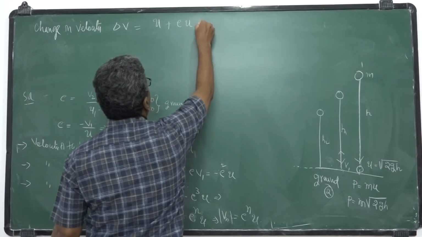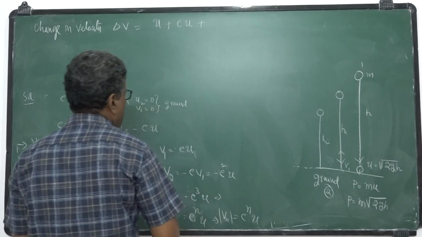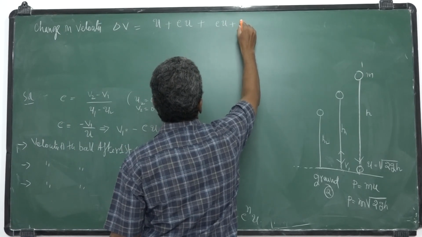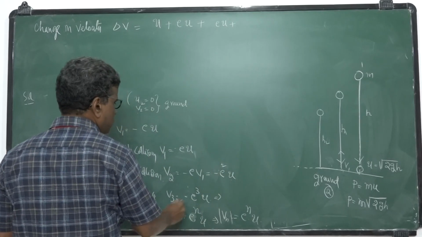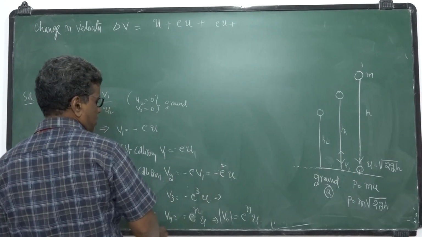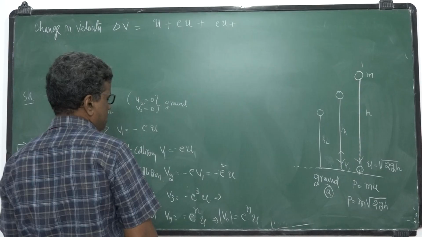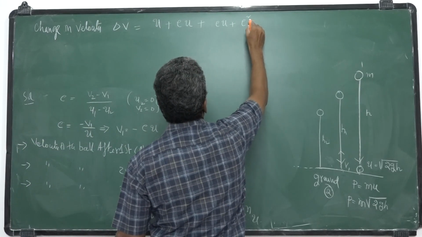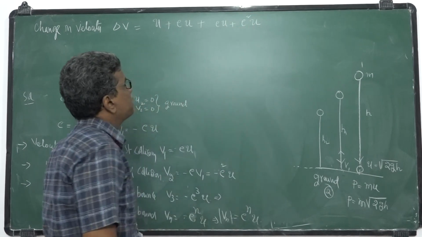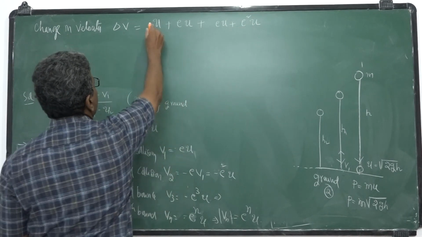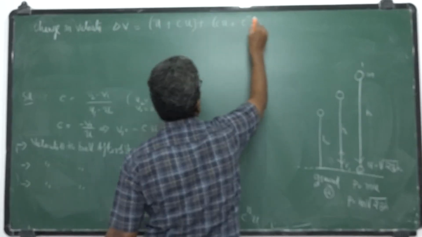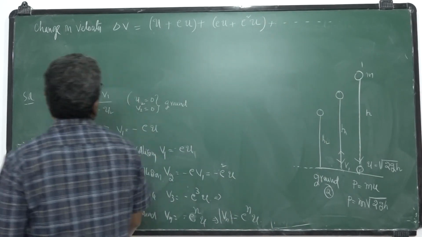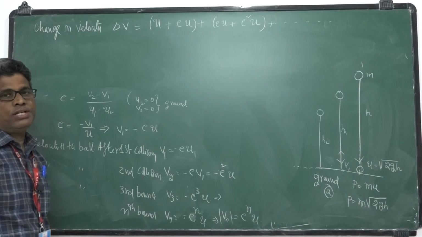For the second collision, this is again eU, minus of minus, plus, it becomes e square into U. This is due to the second collision, and so on. There are infinite collisions for the change in velocity.